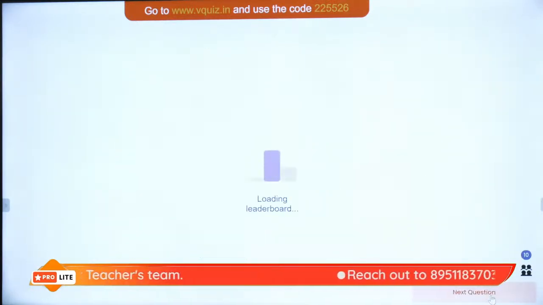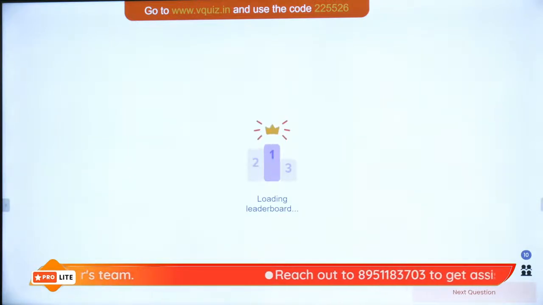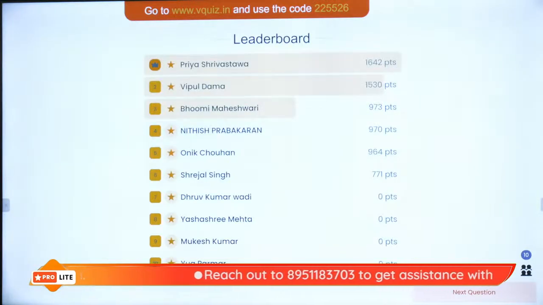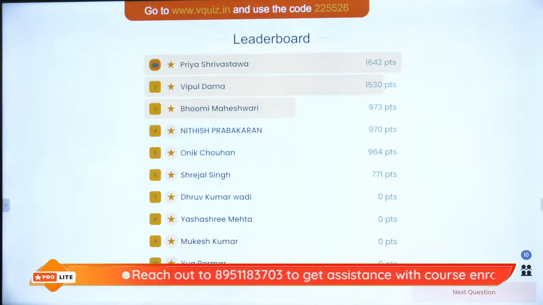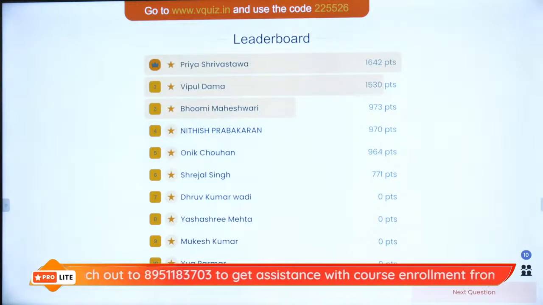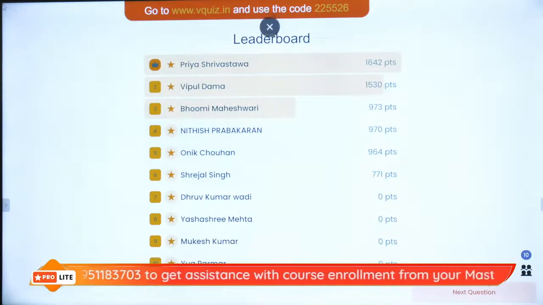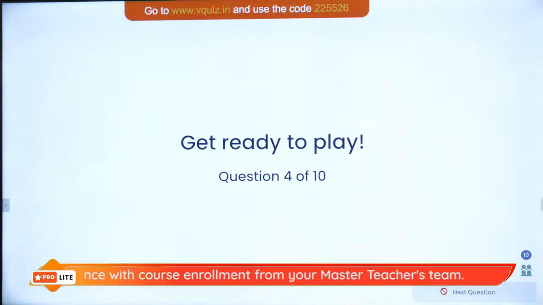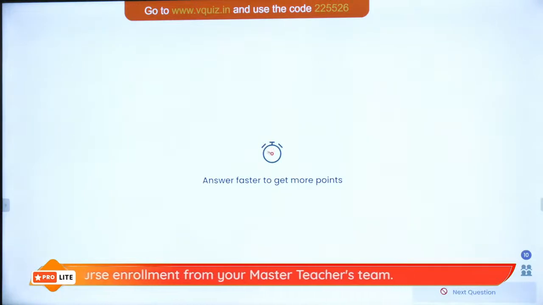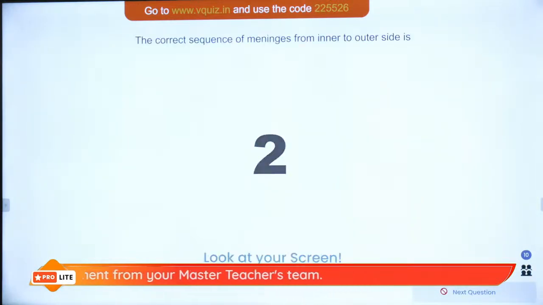And on the superboard with the superstars for this question, we have again Priya, Vipul, Bhumi, Nitish, Onik, Shrejal, Dhruv, Yashashri, Mukesh, and Yog. These are the ones who have got it correct. Right? Chalo, let us look at the Fantastic Four question. Come on guys, this one try to do it correctly.